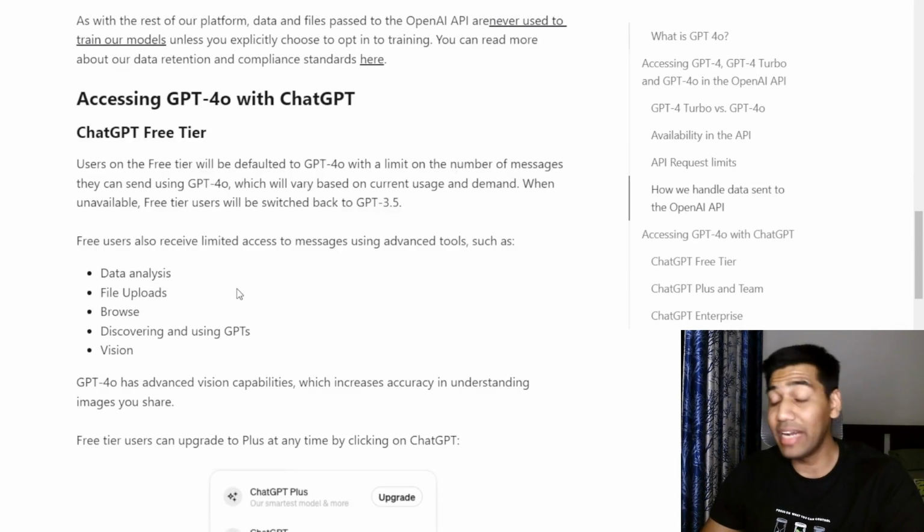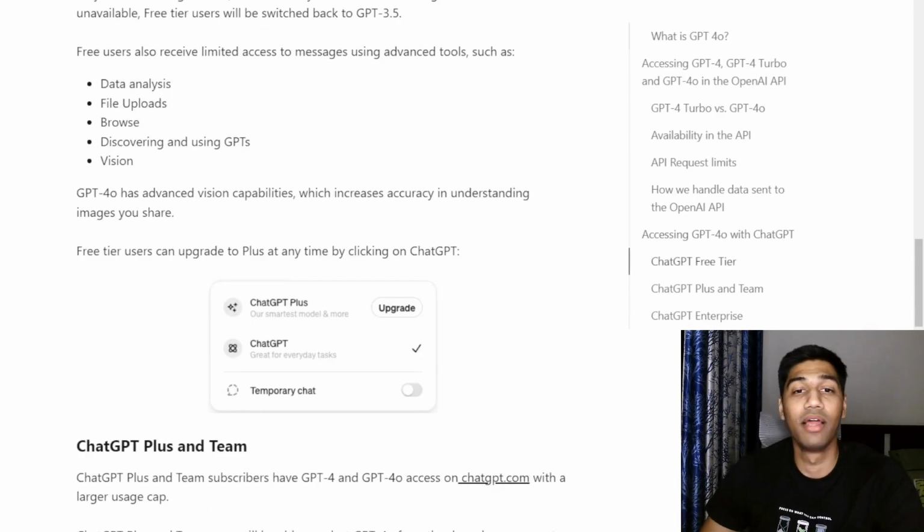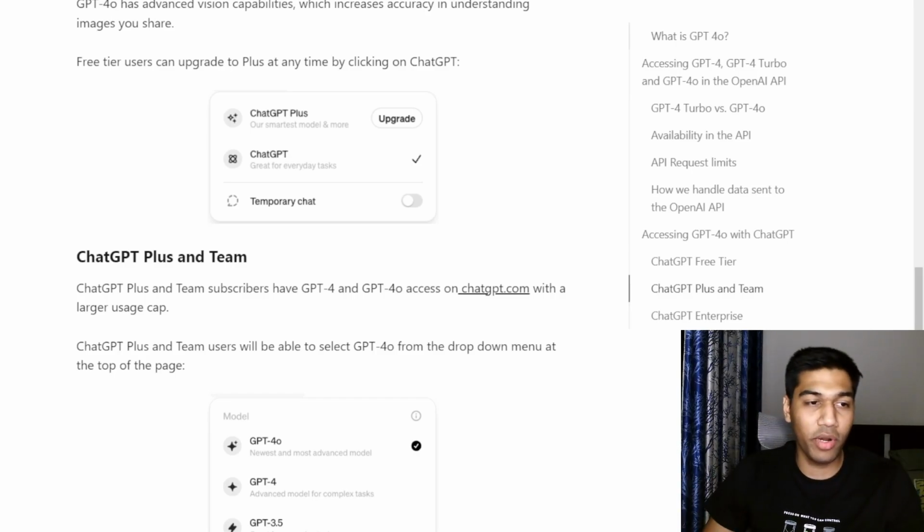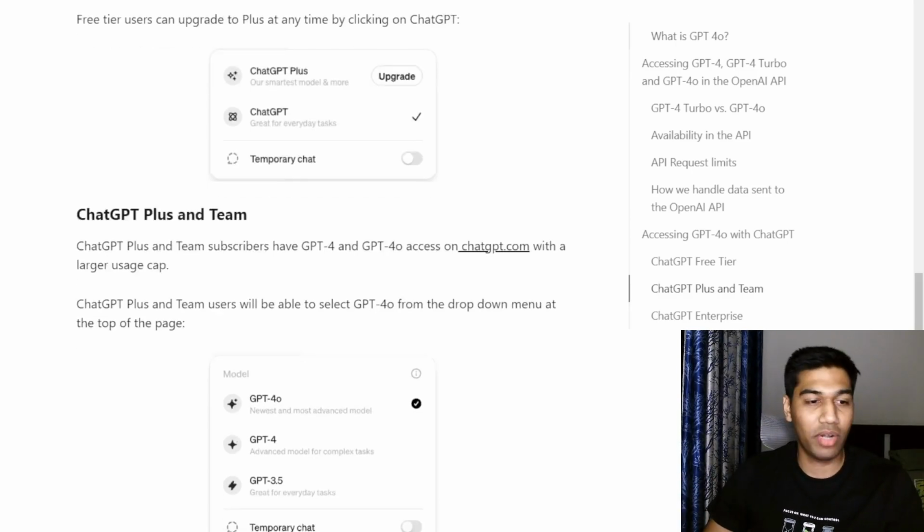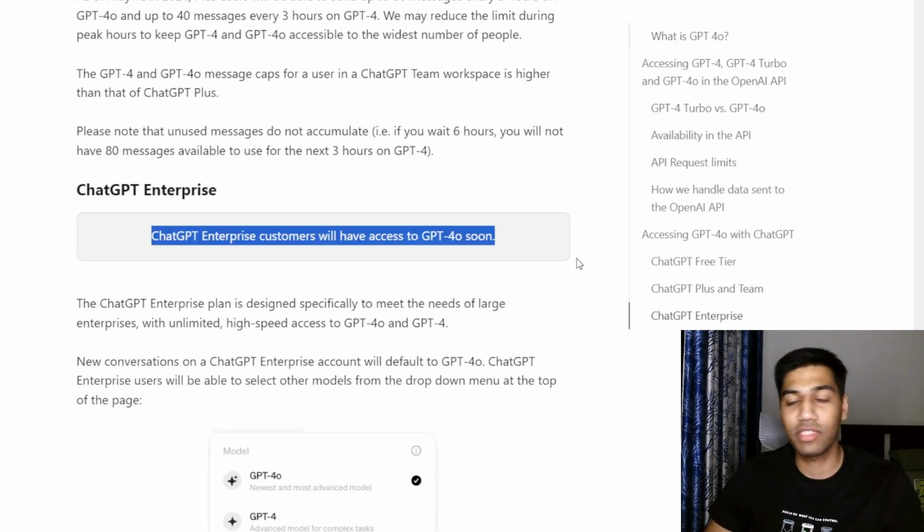ChatGPT will have a free tier, which will have access to all of this. So that means you don't have to pay $20 even to access this. And I just feel that it is super amazing because for a lot of people, $20 is still a huge amount. It's already going to be accessible for Plus, and team users and enterprise users will start getting this soon.